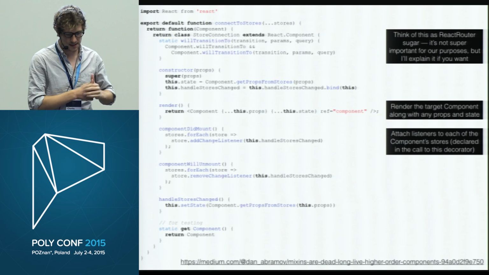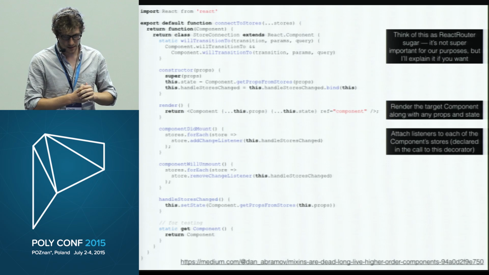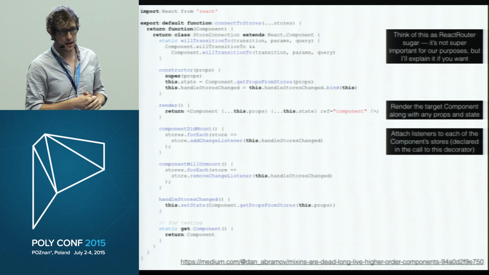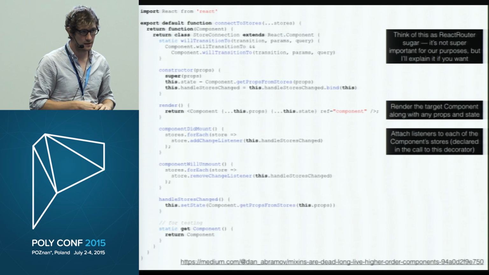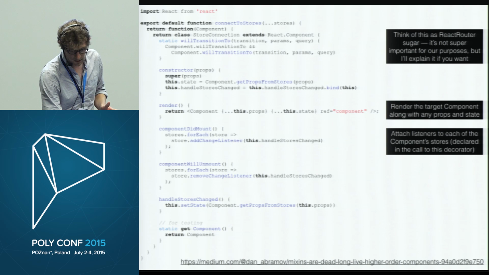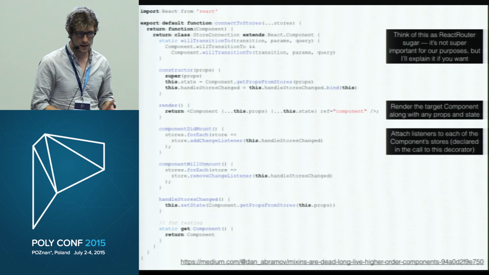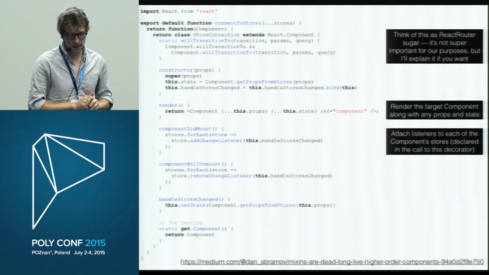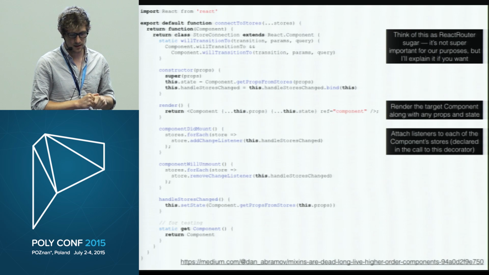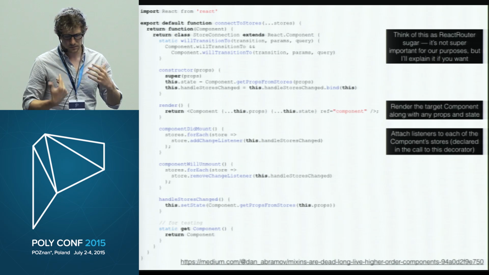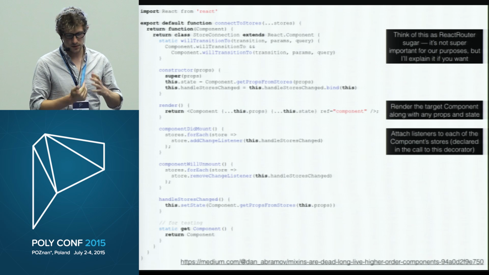So this is a related example. To start with, I'm going to walk through our modifications of Dan Abramov's Connect to Stores decorator. We modified it very slightly. If you're not familiar with React, or especially with ES6 or ES2015, this might look like a lot of JavaScript-y gibberish. So just to briefly walk through it, what we've got here is a function that takes a few stores.